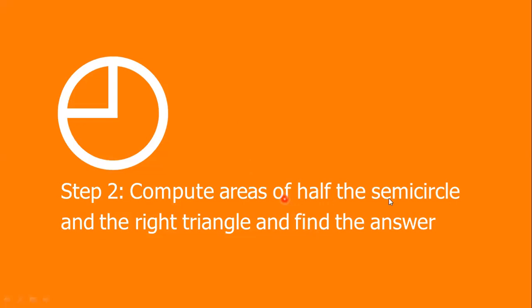If you're looking for the area of the half of the semicircle, how can you find it? Isn't it pi r square divided by 4? And then you get the right triangle, and then you subtract it from the area. Yes, absolutely right. We will have to calculate the area of a circle, then divide it, and you will get the quarter of the circle, or semicircle, and the right triangle, and find the answer.